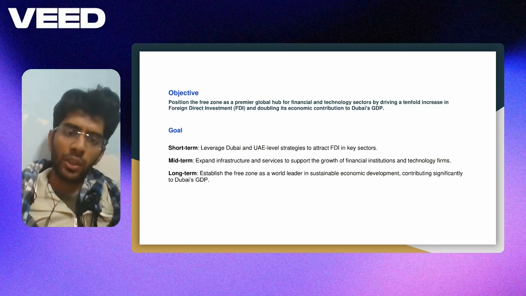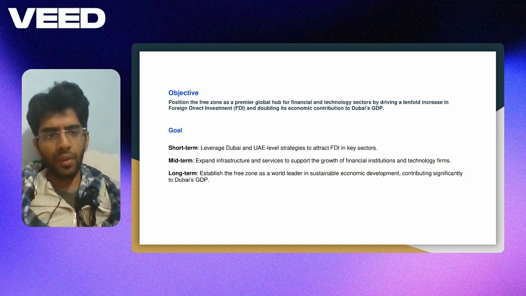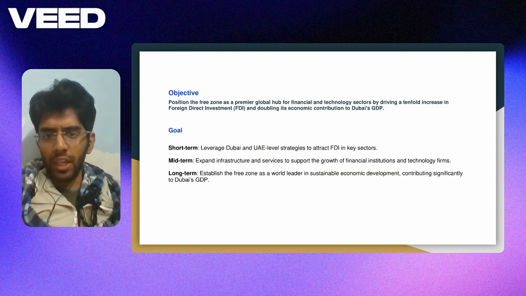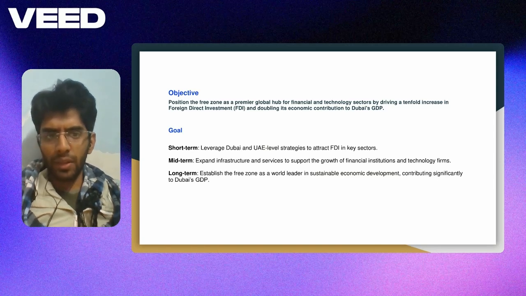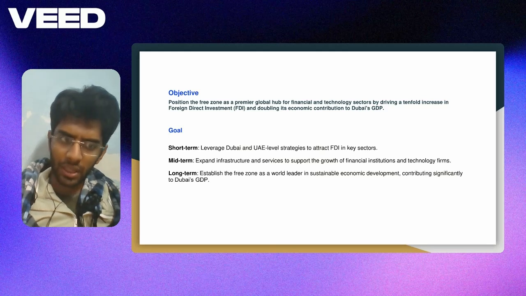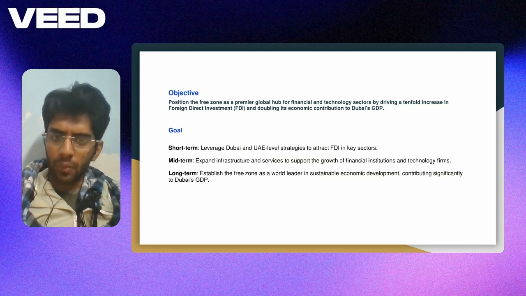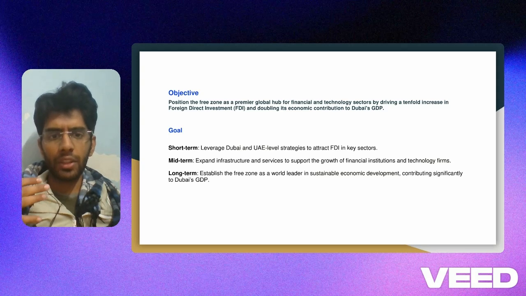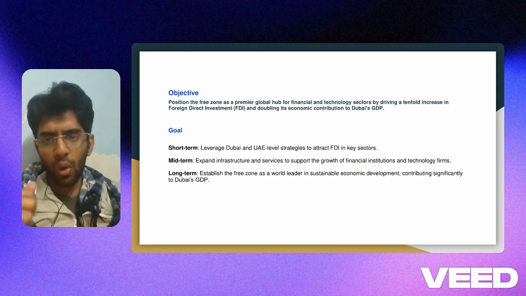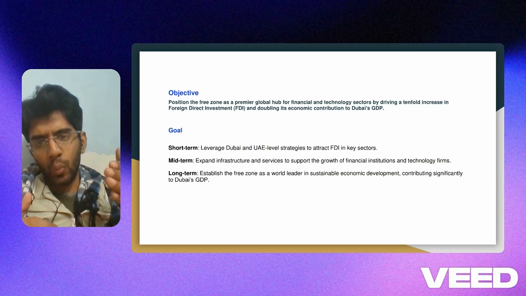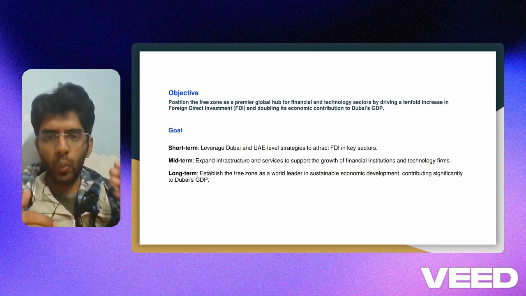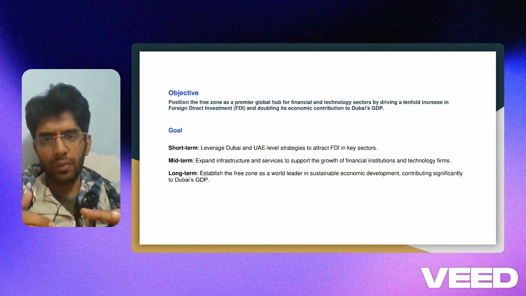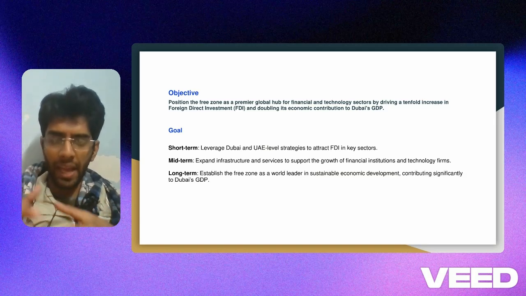The midterm should be to expand infrastructure and services to support growth of financial institutions and technological firms. So the second is to give a push in terms of infrastructure building and services so that we can support the growth of financial institutions and technological firms. While investing in expansion of infrastructure and services, we should also make sure that we engage in dialogue, in conversation, with the present financial institutions and technological firms which are operating at present.